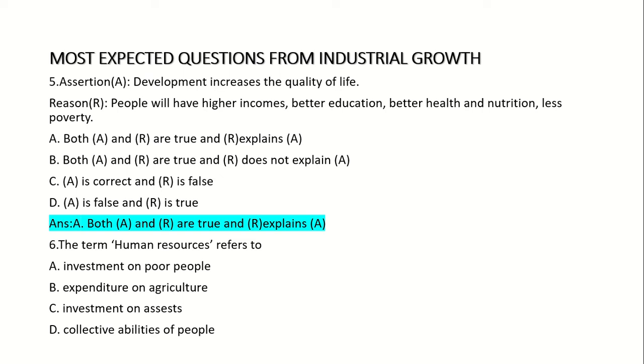Sixth one: the term human resources refers to Option A: investment on poor people, Option B: expenditure on agriculture, Option C: investment on assets, Option D: collective abilities of people. Answer: Option D: collective abilities of people.